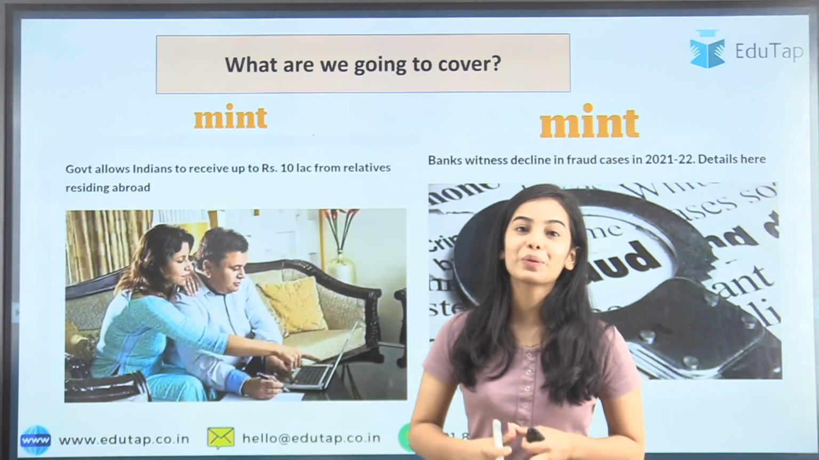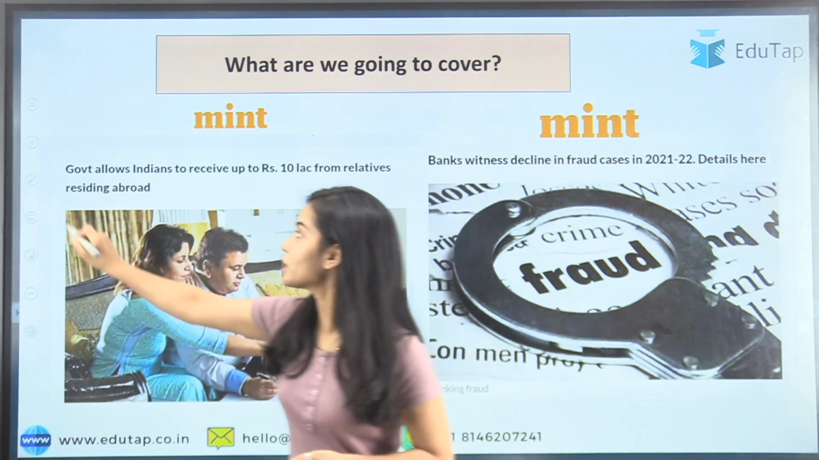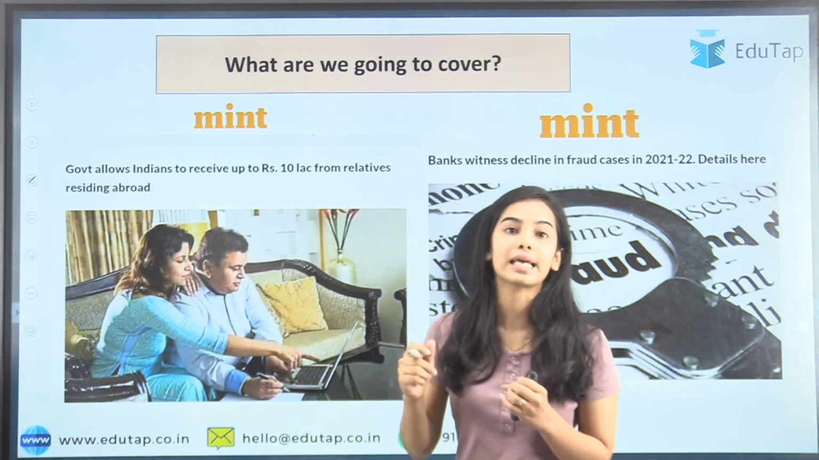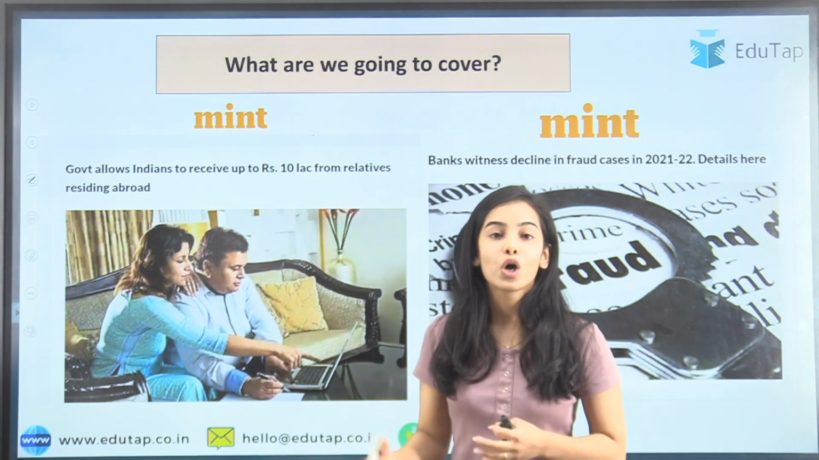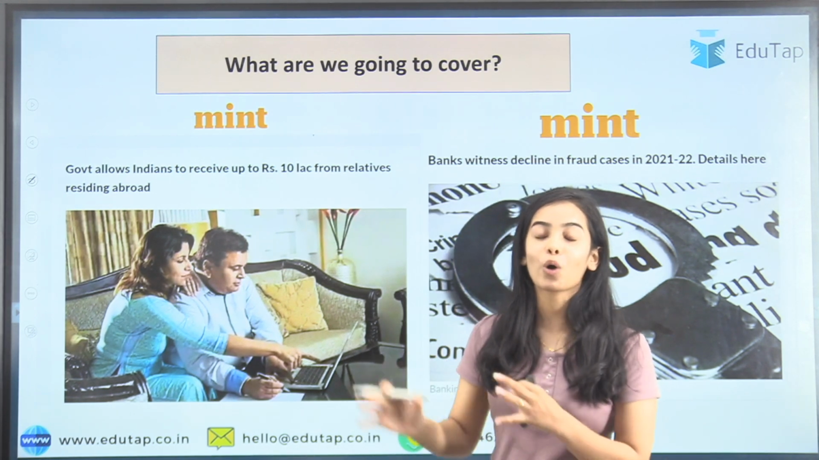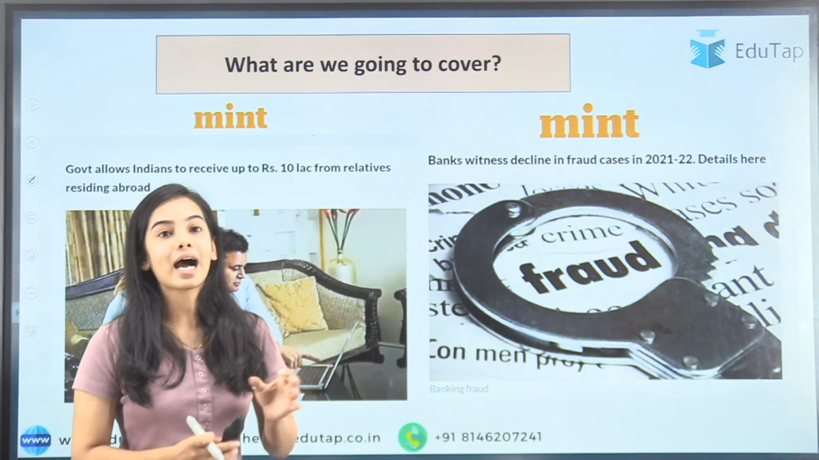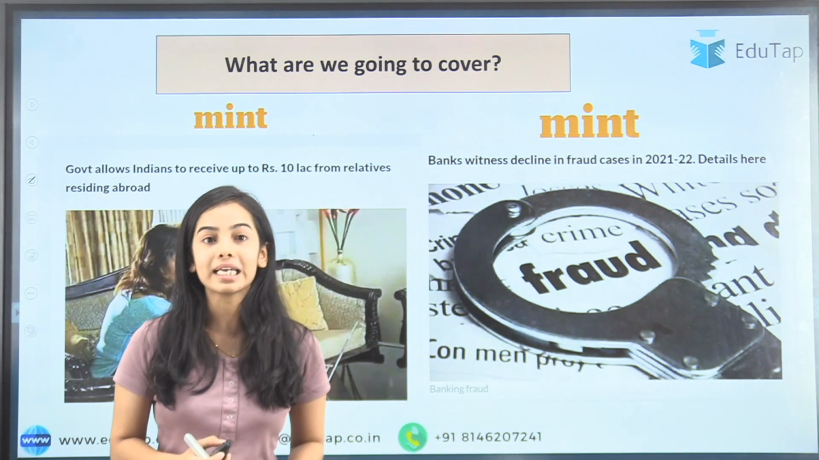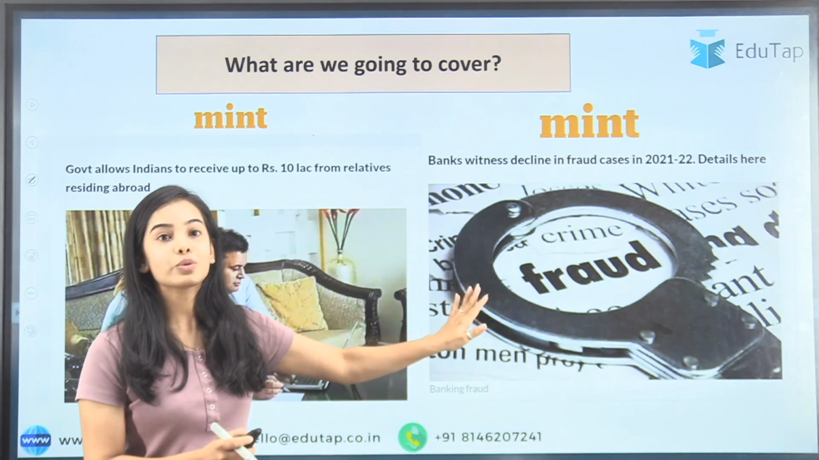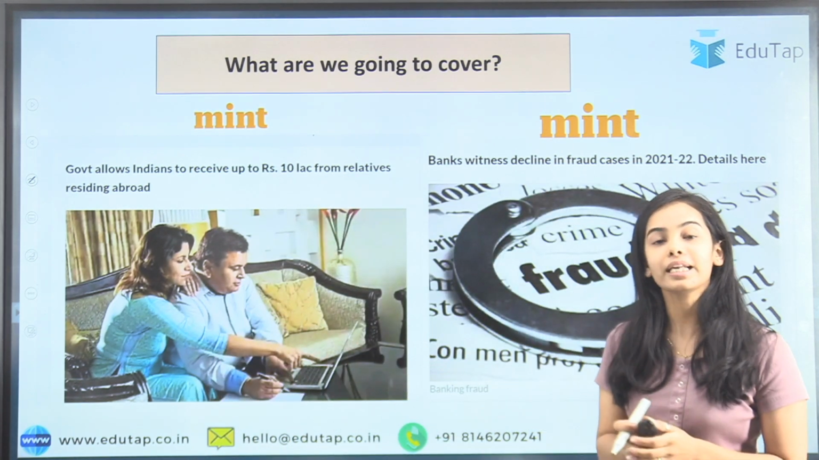Everyone, welcome to EduTap. In today's session we are going to discuss two very important news articles of finance. The first one is regarding the government that has allowed the Indians to receive up to rupees 10 lakh from the foreign relatives. So what was the limit before? What are the other changes that have been made by the government? All of this we are going to see in today's session, as well as the second news article, which is regarding the official data that has been released regarding the fraud cases of the banks. So we will see that news article also. In today's session we will discuss both of the news articles in detail.